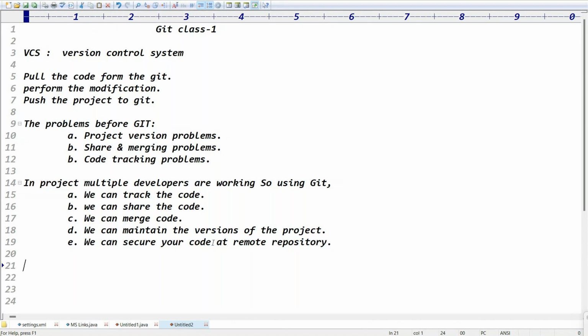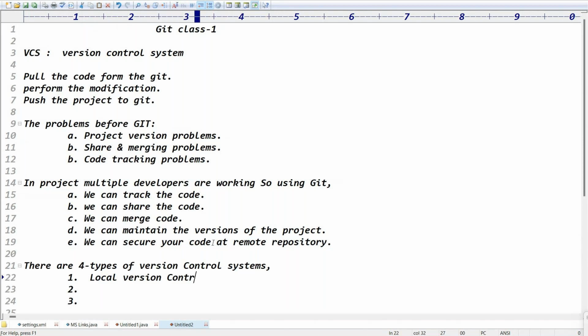Exactly. Guys, there are four types of version control systems here. What is number one? Number one, number two, number three. The first one is the local version control system. Local means within the system, right? Local version control system, number one. Next one is the central version control system.